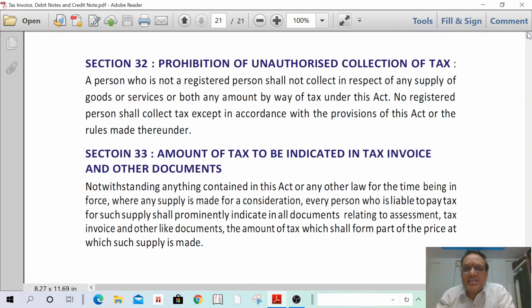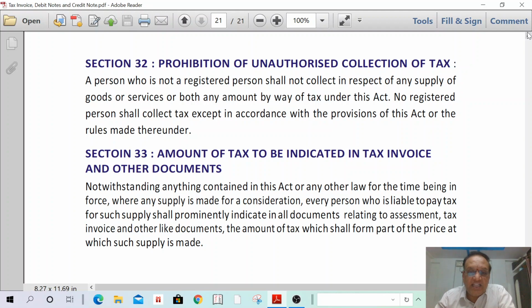If it is CGST of 9% and SGST of 9% on 1 lakh, CGST at the rate of 9% is 9,000 and SGST at the rate of 9% is 9,000. Therefore, the total amount is 1,18,000. I cannot issue the tax invoice for a consolidated amount of 1,18,000. I have to separately mention the tax rate and tax amount. Understand? I can read right now.